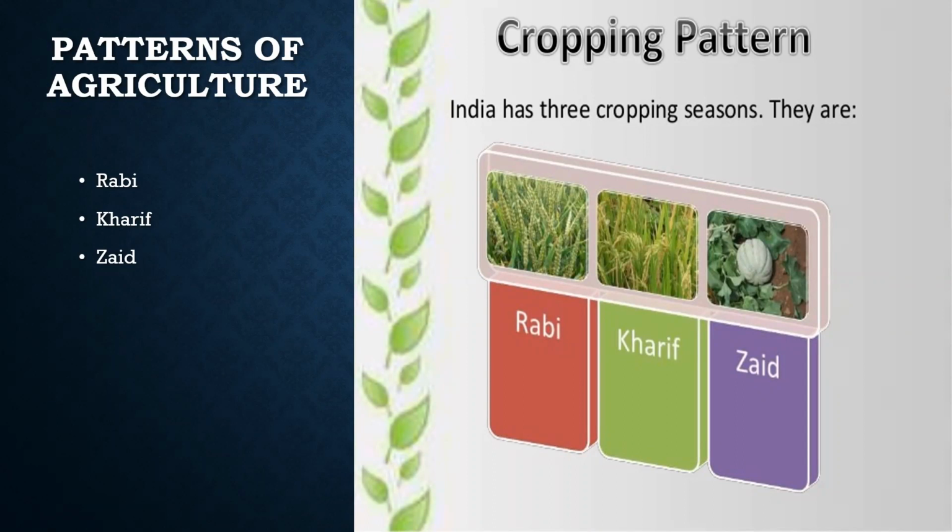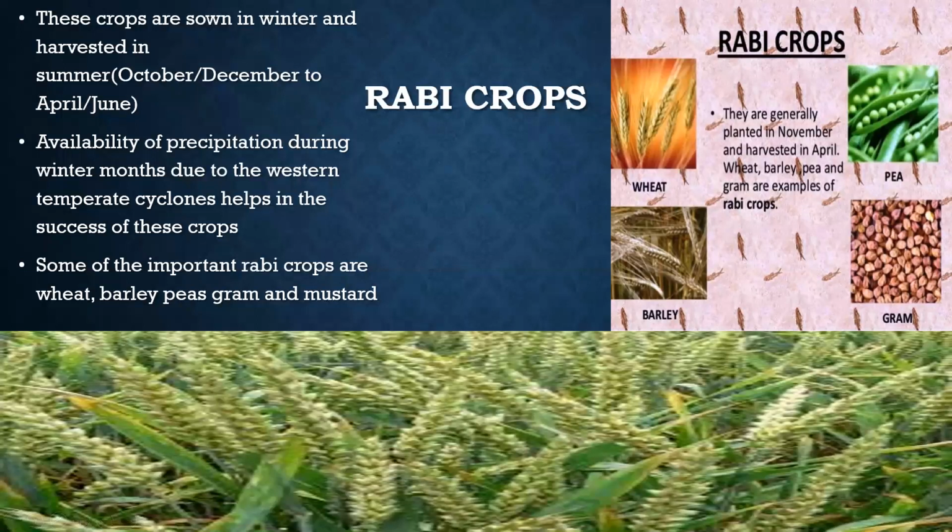You know that Rabi, Kharif, and Zaid crops exist because India follows seasons, and based on the seasons, the crops are grown by the farmers. So let us discuss the difference between the Rabi crops and Kharif crops. Which crops are called Rabi crops? Wheat, peas, gram, barley are called the Rabi crops. They are sown in winter from October to December and harvested in the month of April to June.